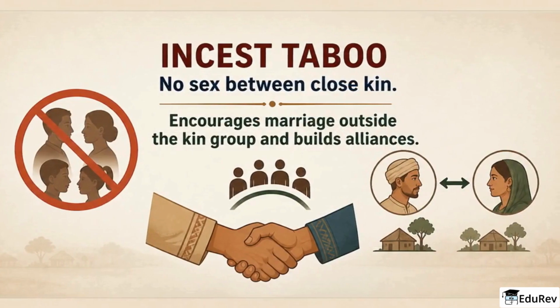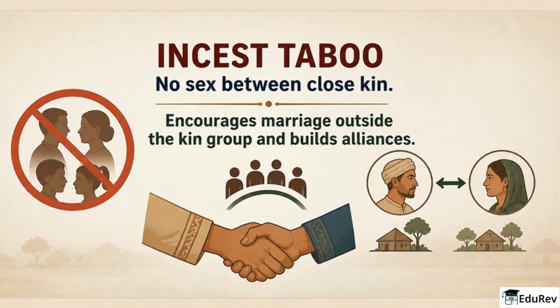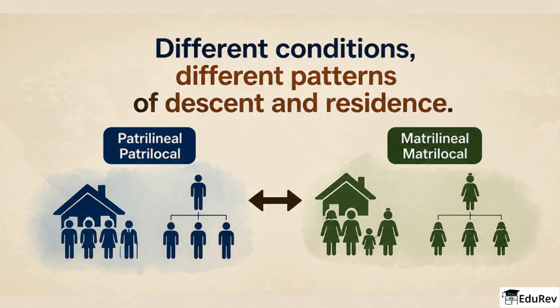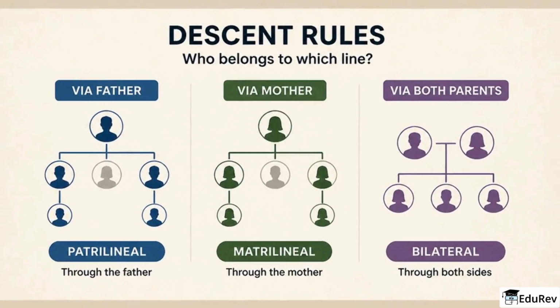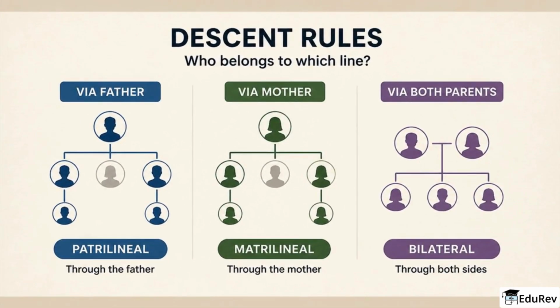Fourth, the incest taboo prohibits sex between close kin and pushes groups to build alliances through marriage outside the kin group. How a society meets these conditions creates different patterns of descent and residence. Descent rules tell who belongs to which line. Patrilineal means through the father, matrilineal means through the mother, and bilateral includes both sides.